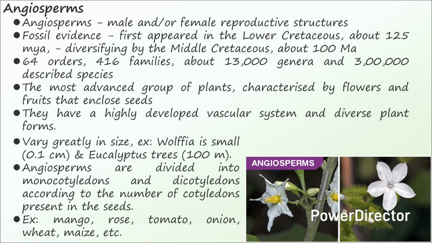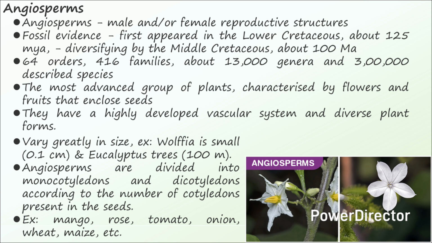Coming to angiosperms. These produce a flower containing male or female reproductive structures. Fossil evidence indicates that flowering plants first appeared in the lower Cretaceous about 120 million years ago and were rapidly diversifying by the middle Cretaceous about 100 million years ago. They now have 64 orders, 416 families, about 30,000 genera, and 3 lakh described species.